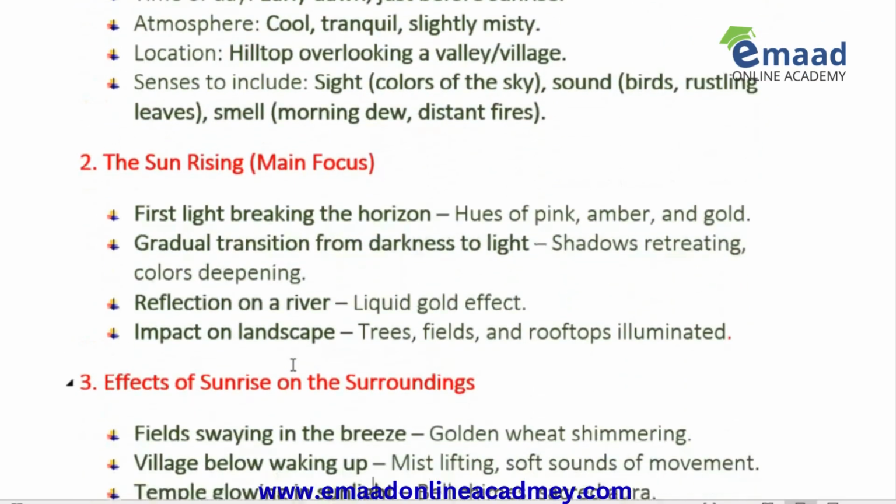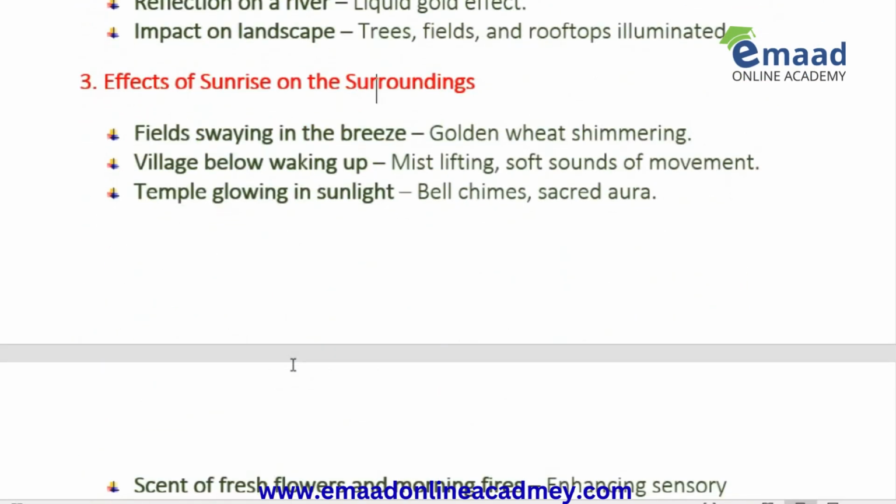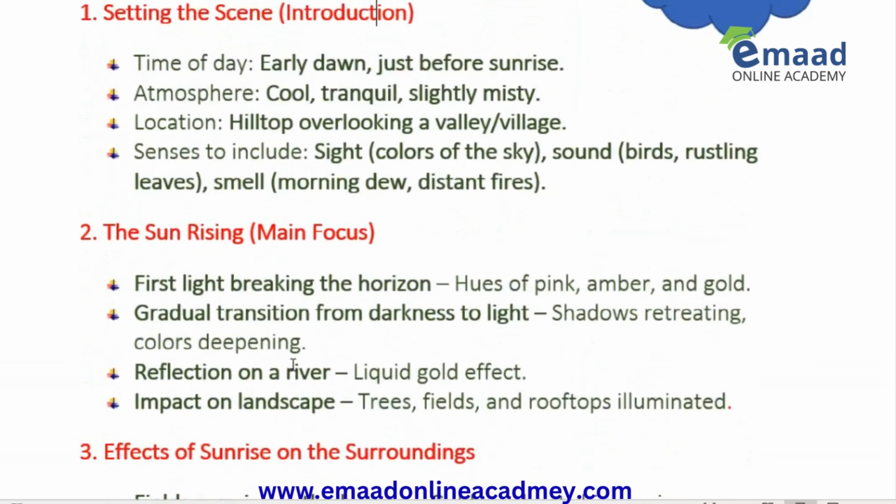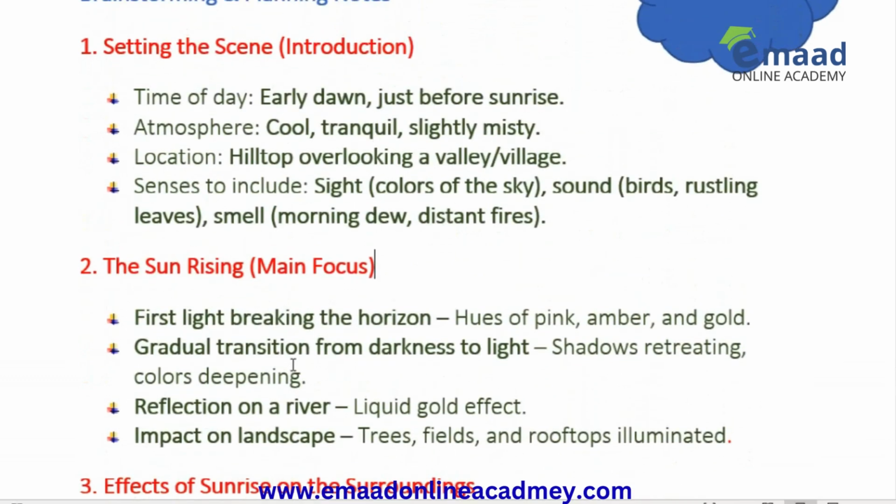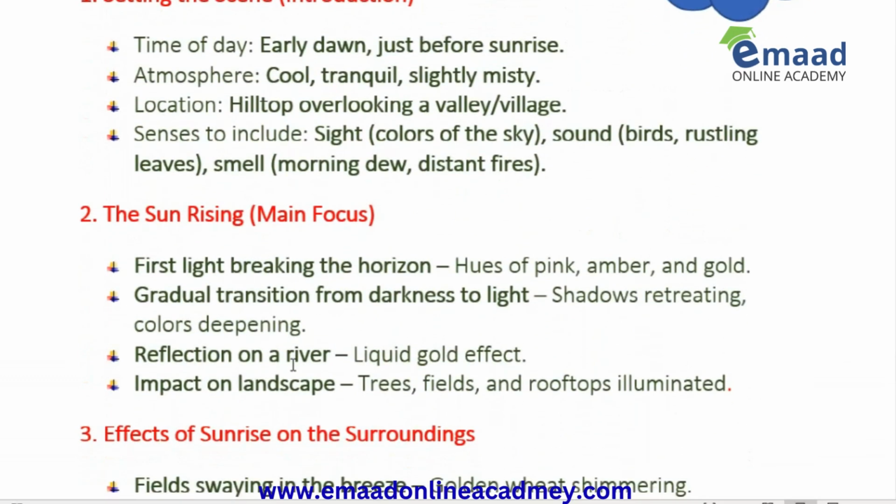Then the sun rising. The main focus of this descriptive writing will be the sun rising itself. So in the sun rising: the first light breaking the horizon, the hues of pink, amber, and gold. Then a gradual transition from darkness to light. You can discuss this point in your descriptive writing. The shadows retreating, colors deepening. Then reflection on a river.